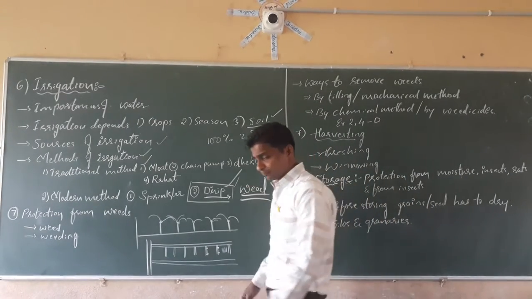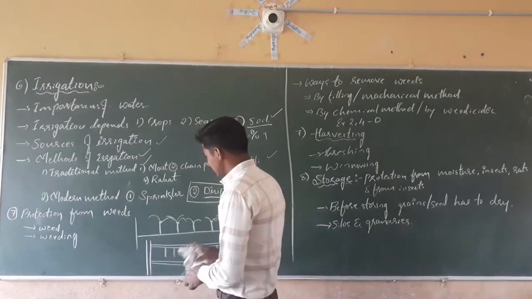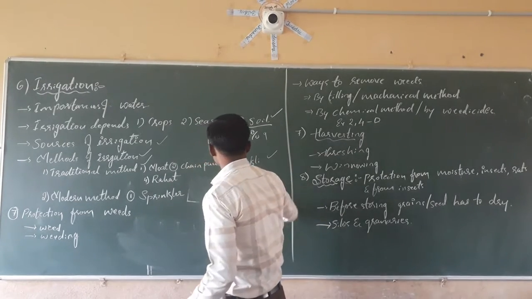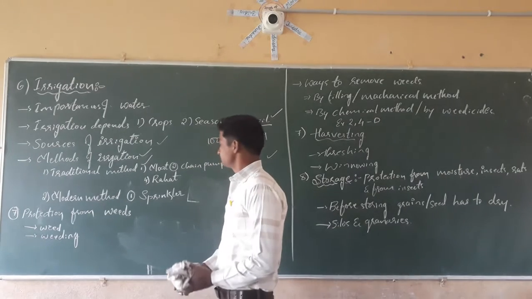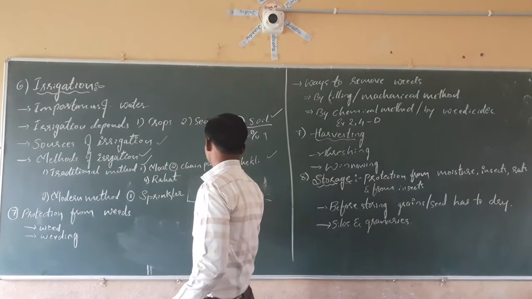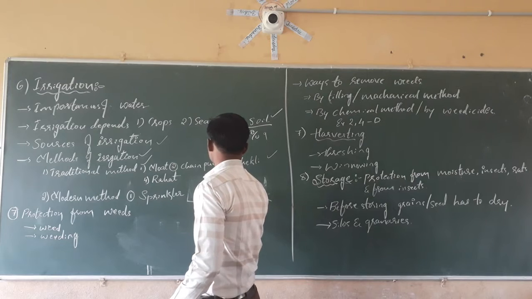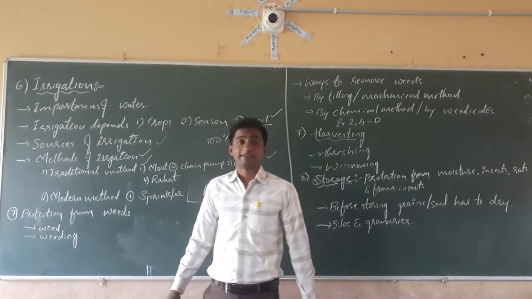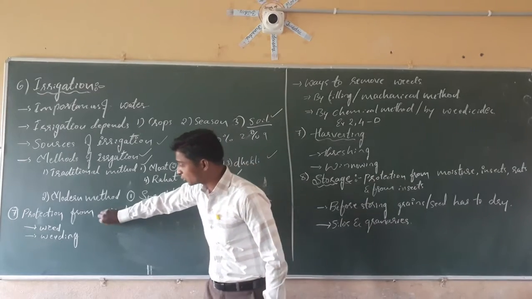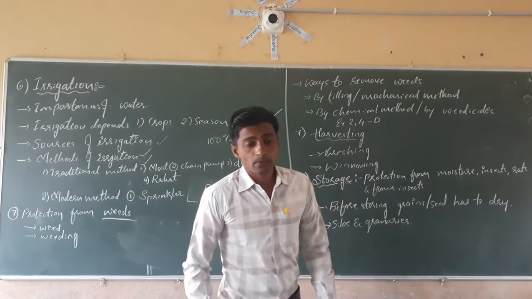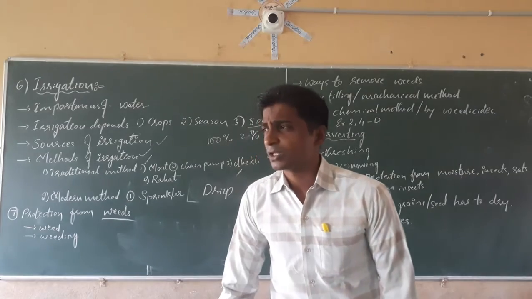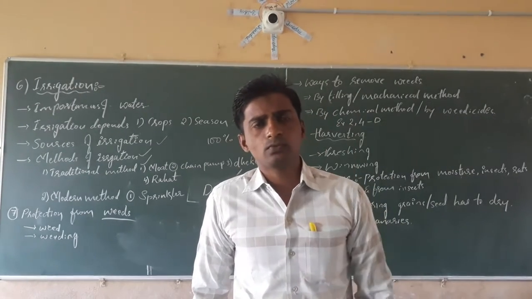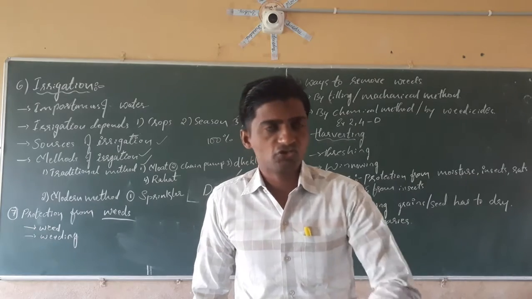Next, we come to the next concept, that is protection from weeds. First of all, we should know the meaning of weeds. When we see the field, we have irrigated it commonly in rows.